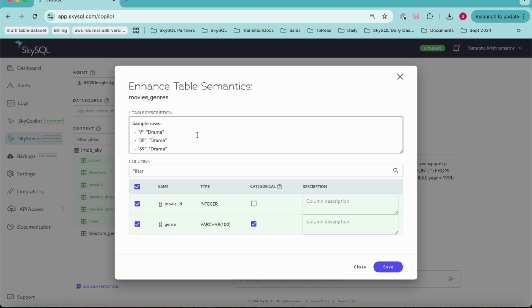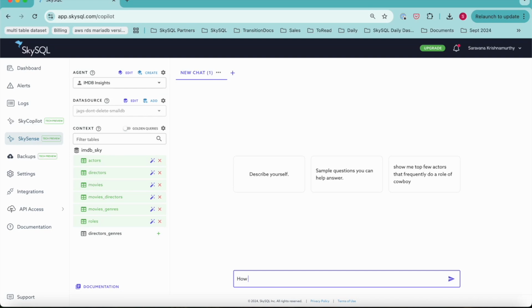After selecting columns, the agent identifies categorical data, columns with values like genres or labels used to group or classify data. For example, a genre column might include categories like comedy or horror. For these, we automatically create vector indexes, enabling semantic searches like cowboy movies to find entries with genres such as Western. With the structure in place, it's time to test and refine the setup.